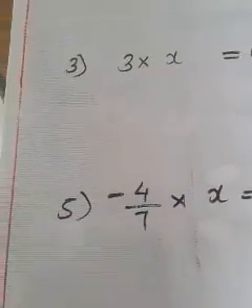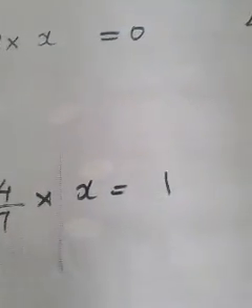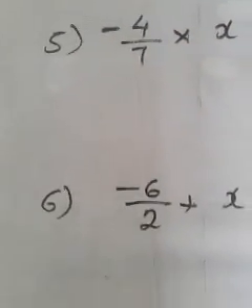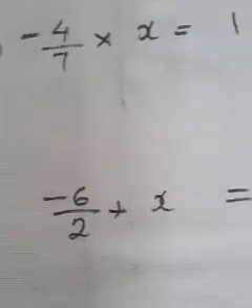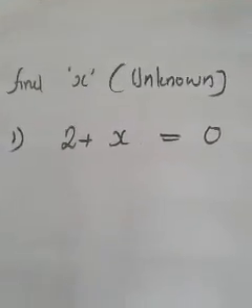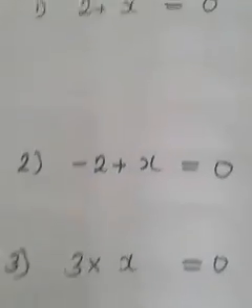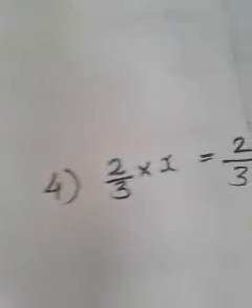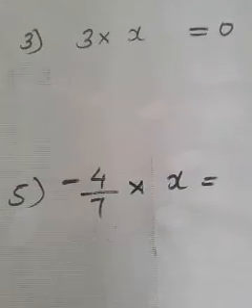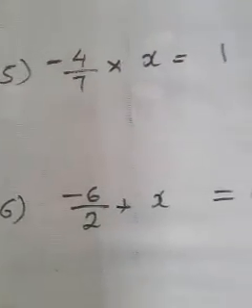And fifth question is minus 4 by 7 into x is equal to 1. What will be that x? And the last question is minus 6 by 2 plus x is equal to 0. What will be that x? First question, second question, third question, fourth question, fifth question and sixth question.